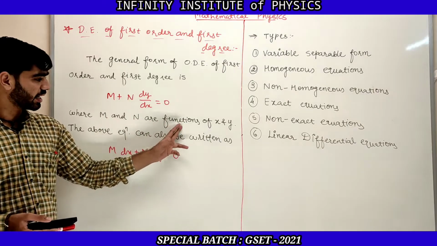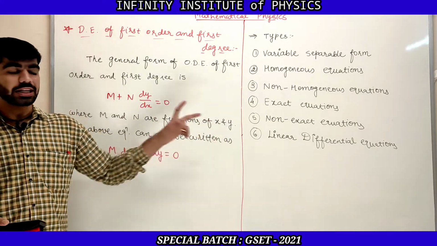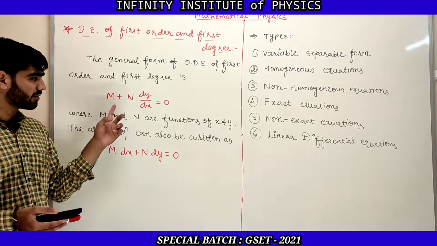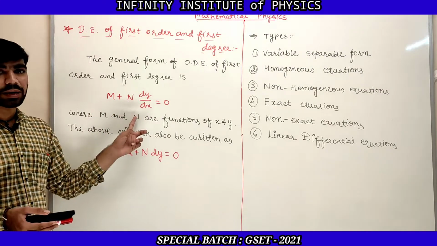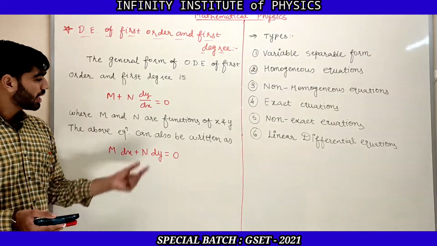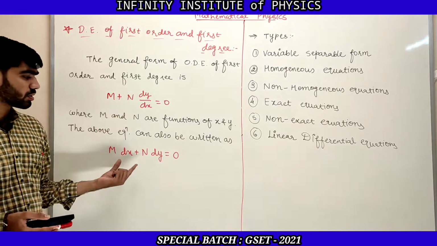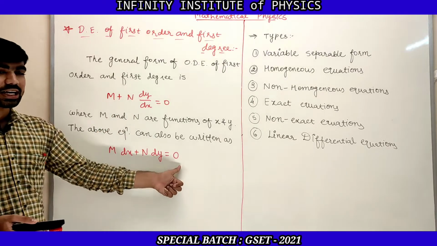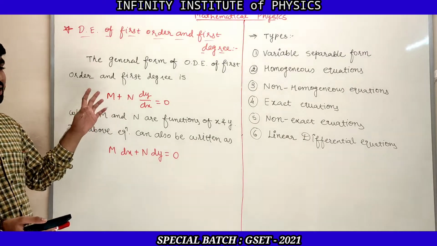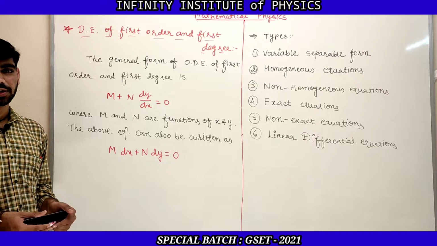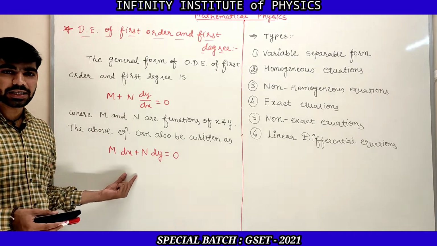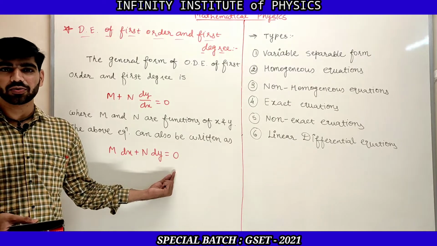That means m and n both are functions in terms of x and y, and there is only one term dy by dx because it is of first order and first degree, and it is equal to 0. You can also write this equation in another form as m dx plus n dy is equal to 0. Whenever you are writing the first order first degree differential equation, it is better to write it in this form, m dx plus n dy is equal to 0.